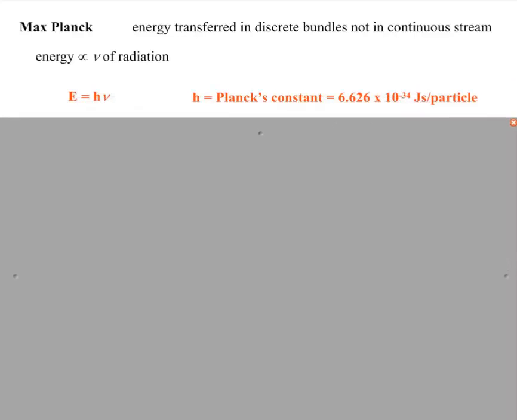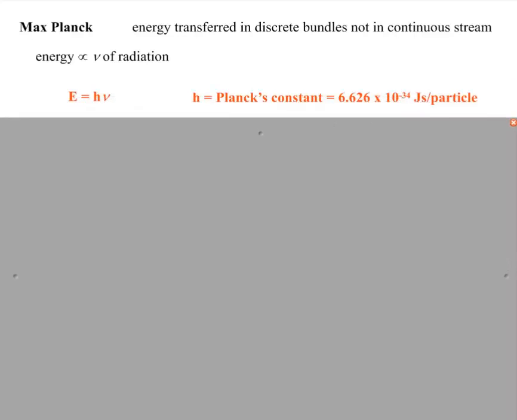One of the big guns during this time was Max Planck, and Max Planck argued that energy, any kind of electromagnetic radiation, was transferred in discrete bundles, not in a continuous stream. So he was one of the particle people. And he said that energy was proportional to the frequency of the radiation. So if I had high frequency electromagnetic radiation, I had a lot of energy, and the frequency was how often these bundles of particles were being shot through the atmosphere, shot through space. He came up with an equation to show this relationship.